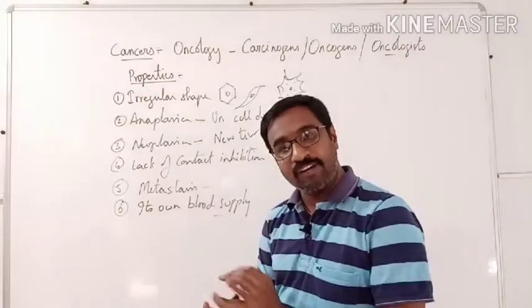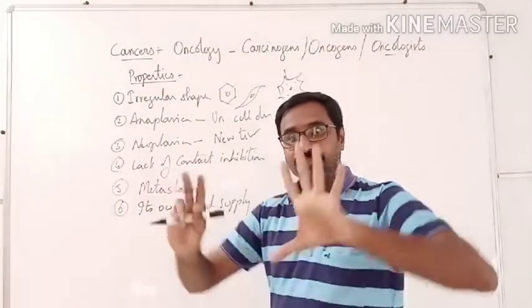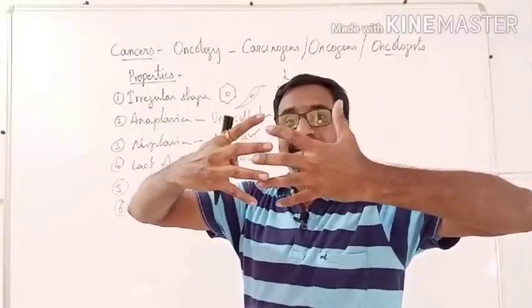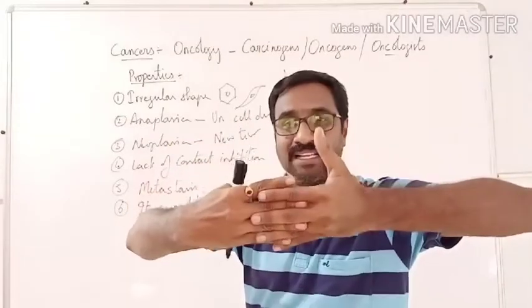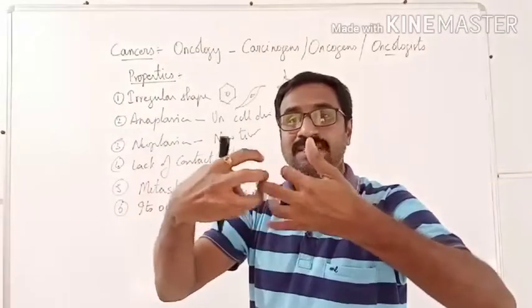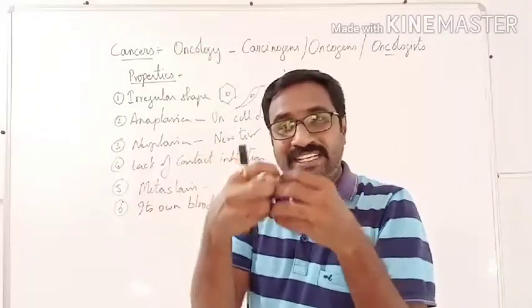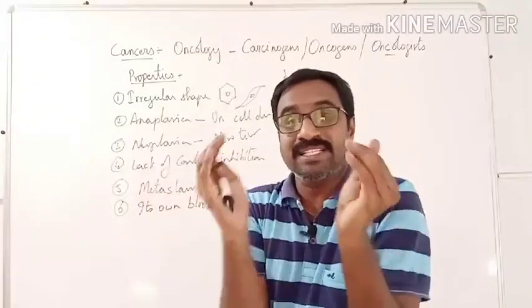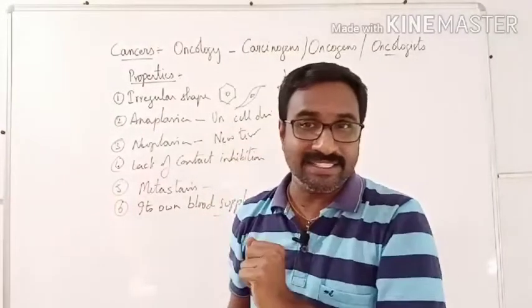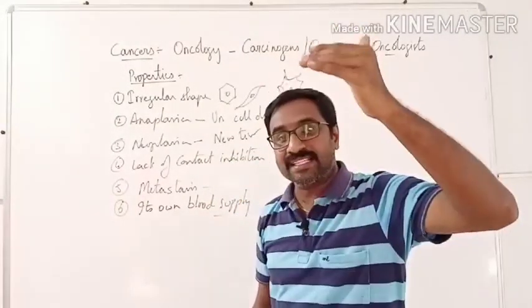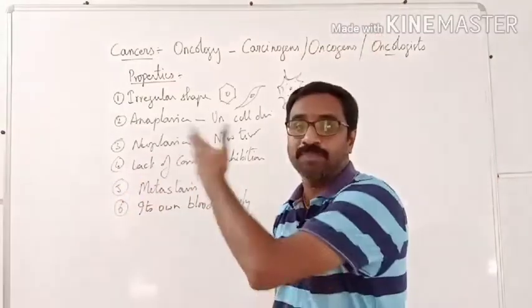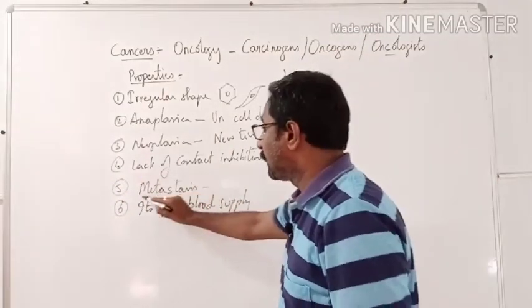Lack of contact inhibition. What is the meaning of contact inhibition? It means the cells have tight association with one another. But here it loses the property. So whenever the cell loses it, it will get detached from the original tissue. Whenever it gets detached, it can start migrating from that particular place. That is called metastasis.